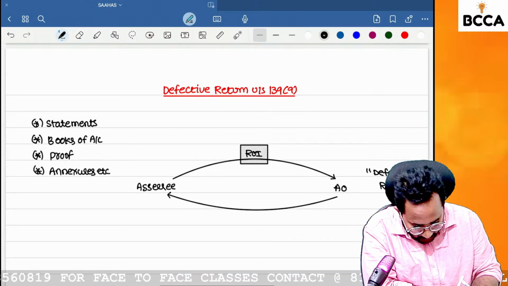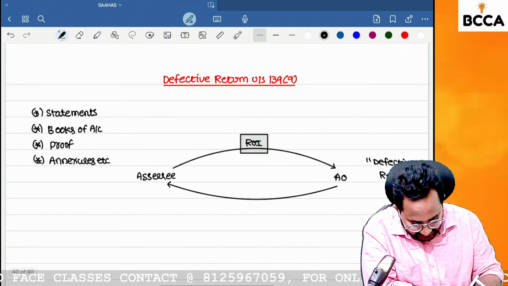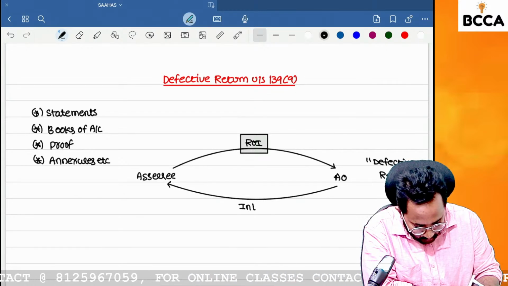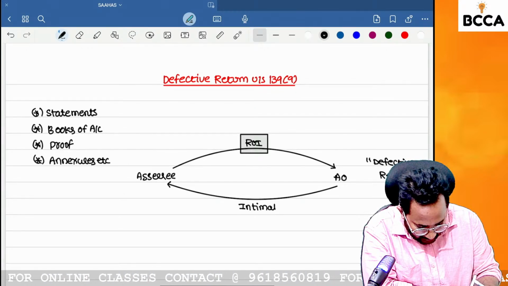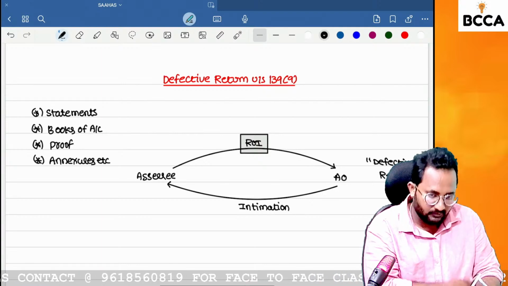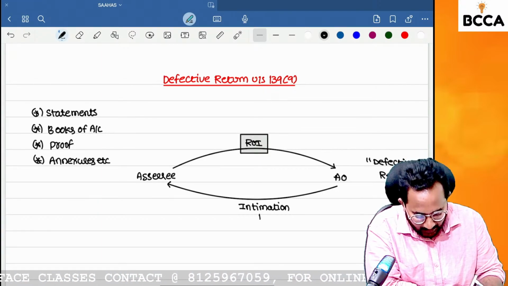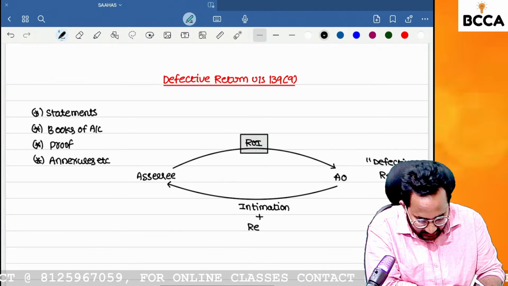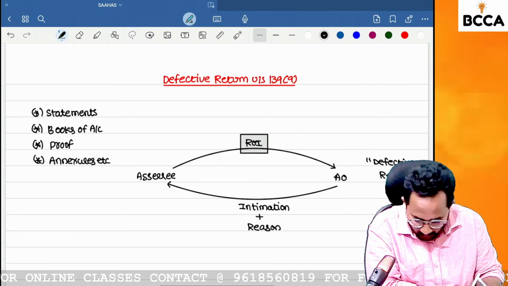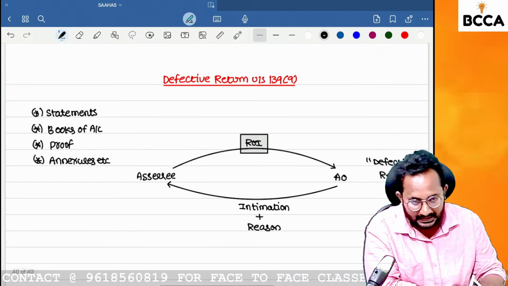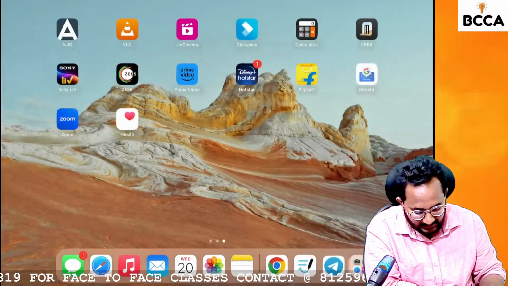If the return of income is treated as defective, then you have to give intimation to whom? The assessee. Sir, you filed one return of income that is treated as a defective return, and you need to reveal the reason for defectiveness also. Why have we treated your return as defective?